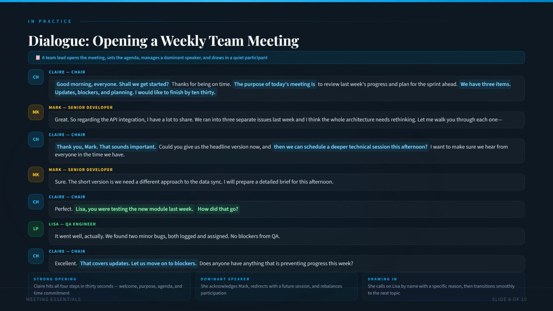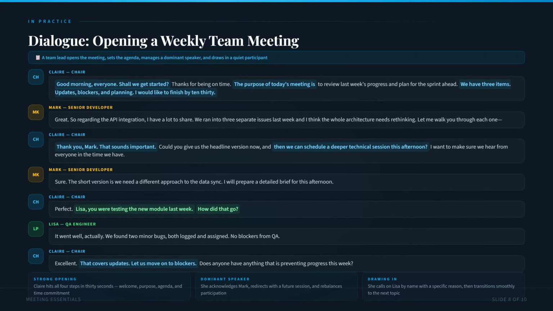Then Mark, the senior developer, begins a lengthy technical deep dive. Claire handles this beautifully. She says, "Thank you, Mark. That sounds important. Could you give us the headline version now, and then we can schedule a deeper technical session this afternoon? I want to make sure we hear from everyone." She acknowledges his point, offers a better forum for the details, and redirects without shutting him down. Mark accepts and gives a brief summary.